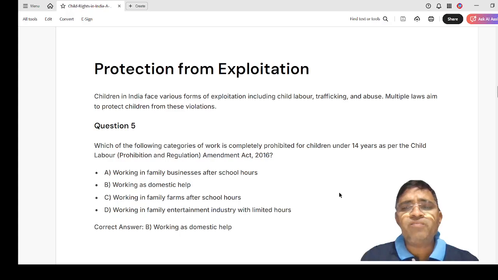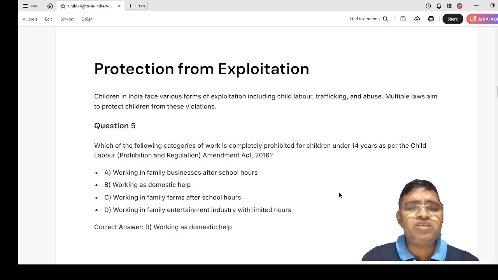So, question 5 is, which of the following categories of work is completely prohibited for children under 14 years as per the Child Labour Prohibition and Regulation Amendment Act 2016? Okay, here there are four options.